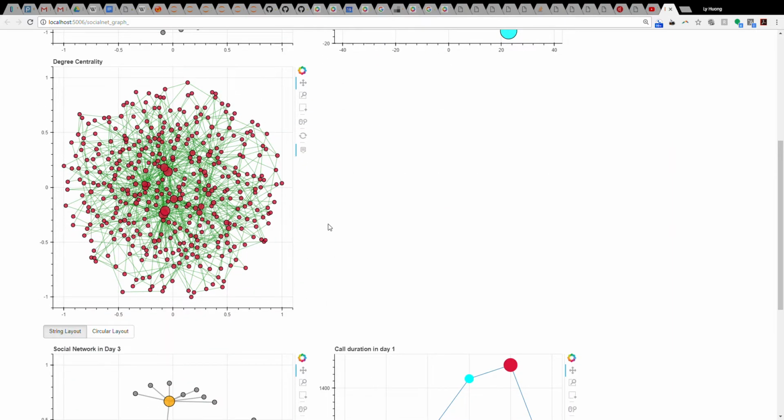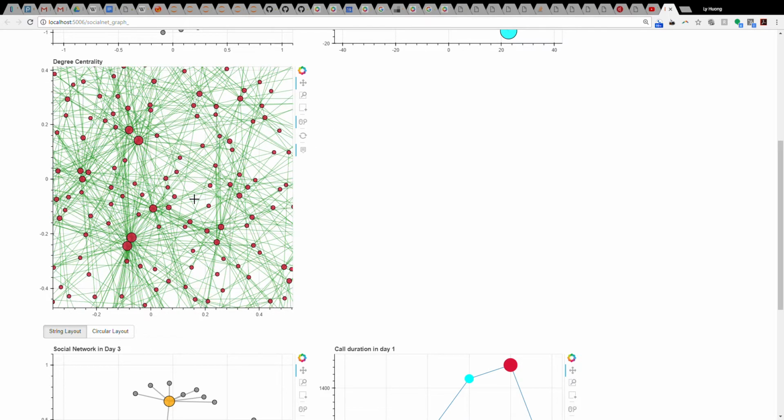Over here, this graph denotes the degree of centrality, which simply means the number of edges coming from a node. People with the highest number of edges conduct the most phone calls with the most people in the network. So we could define significance by the number of phone calls they have with the number of people in their networks. Right here, we can see that there are 3 groups that have the highest degree of centrality.